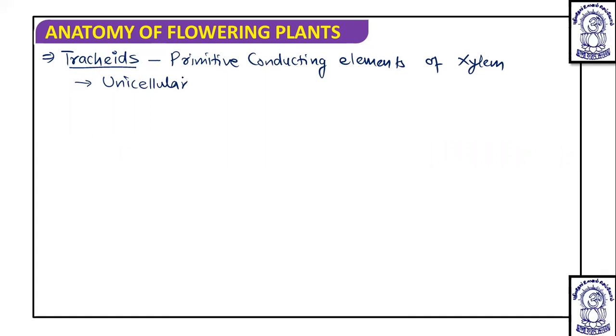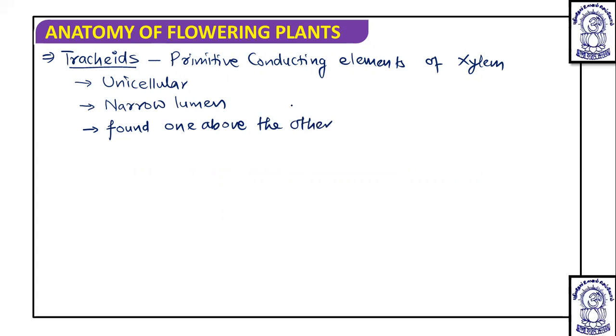And as we discussed, they are elongated tube-like cells with a thick and lignified cell wall, and their ends are tapering, and they have a narrow lumen due to this large lignification and thickening of the cell wall. Apart from this, tracheids are unicellular, and it is known that they are arranged or found one above the other, separated by a cross wall.